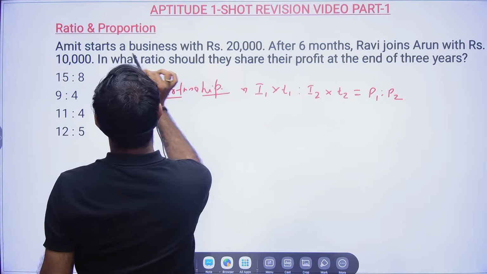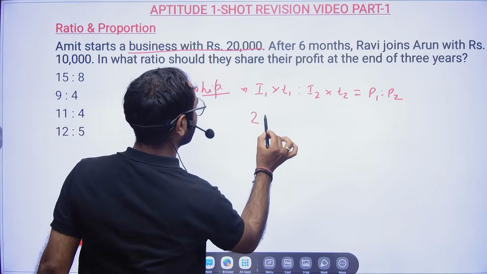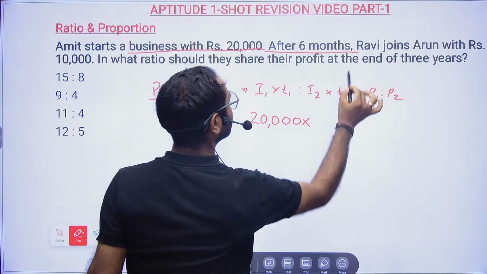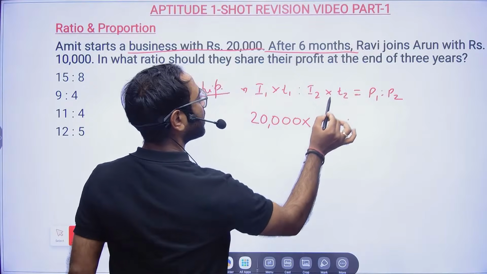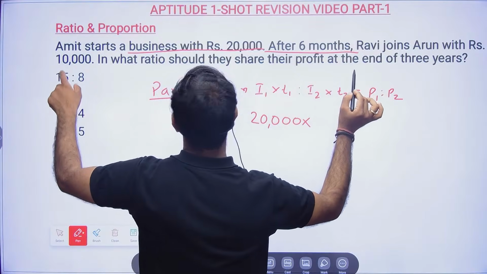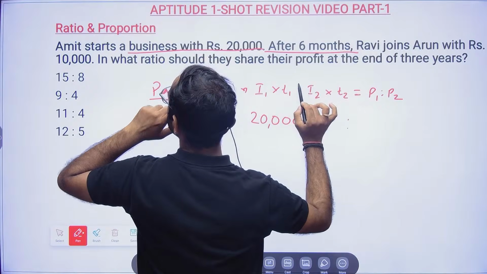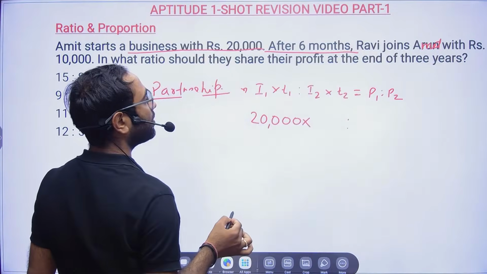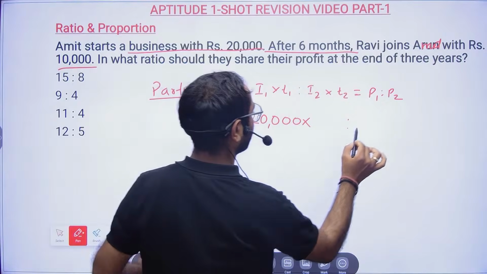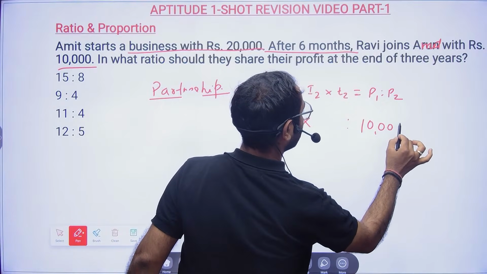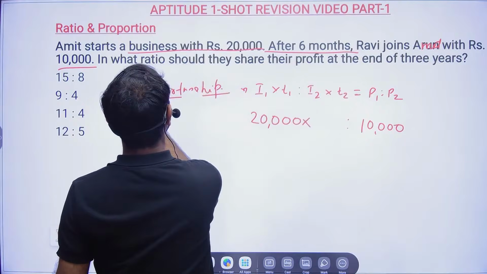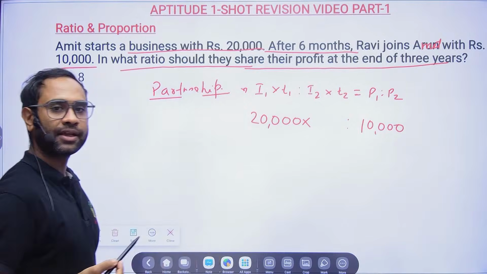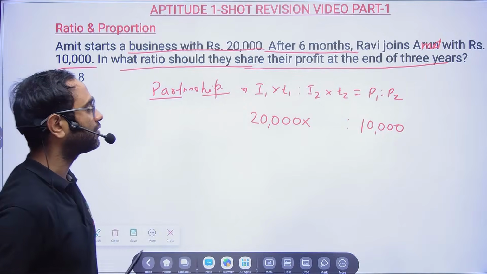So now Amit starts a business with 20,000 rupees. Okay, after 6 months Rabi joins Amit with 10,000 rupees. And now they're asking in what ratio should they share their profit at the end of 3 years.